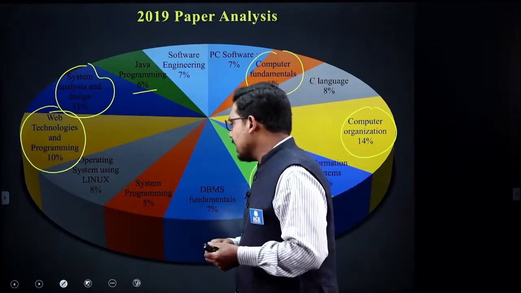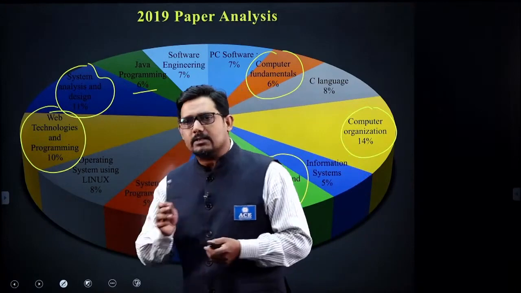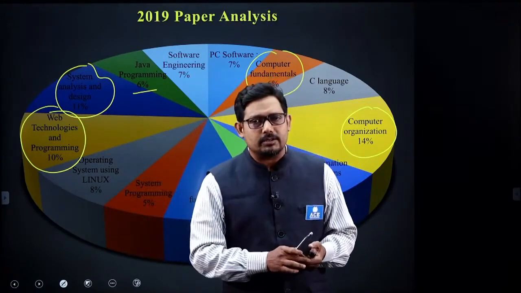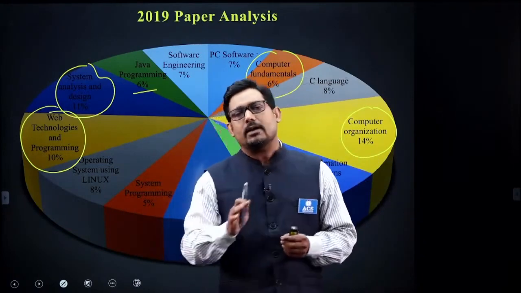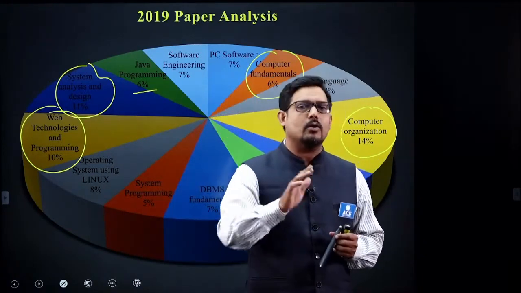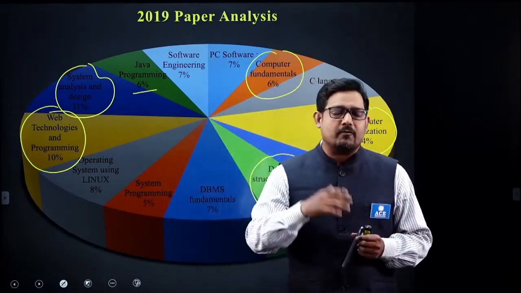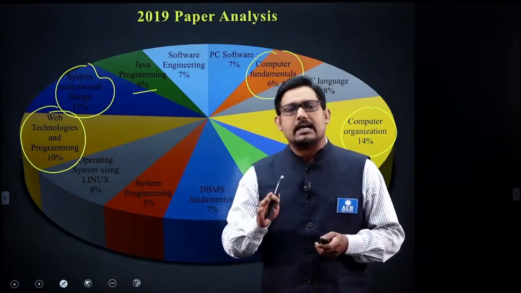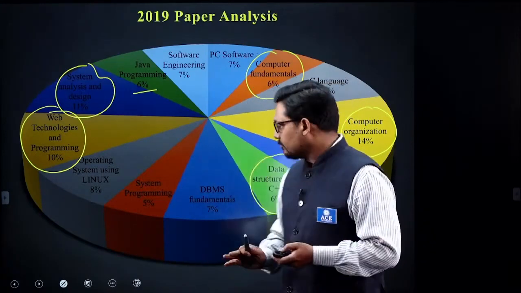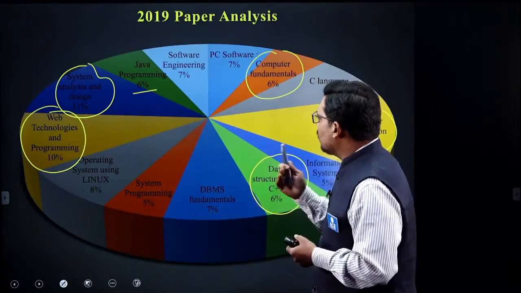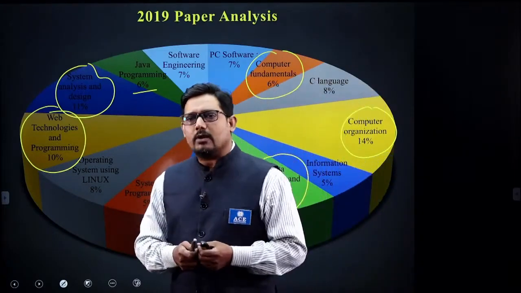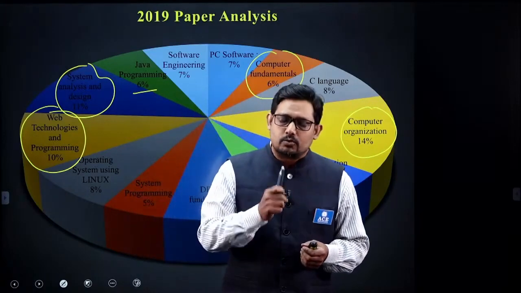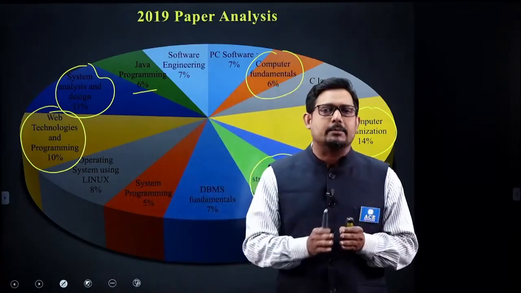Every topic should be covered. That is the first thing when you are preparing for the examination. If you have a tendency of skipping something, then it is definitely going to reflect in your performance in the RRB JE examination. So my advice is that you try to cover the entire syllabus.